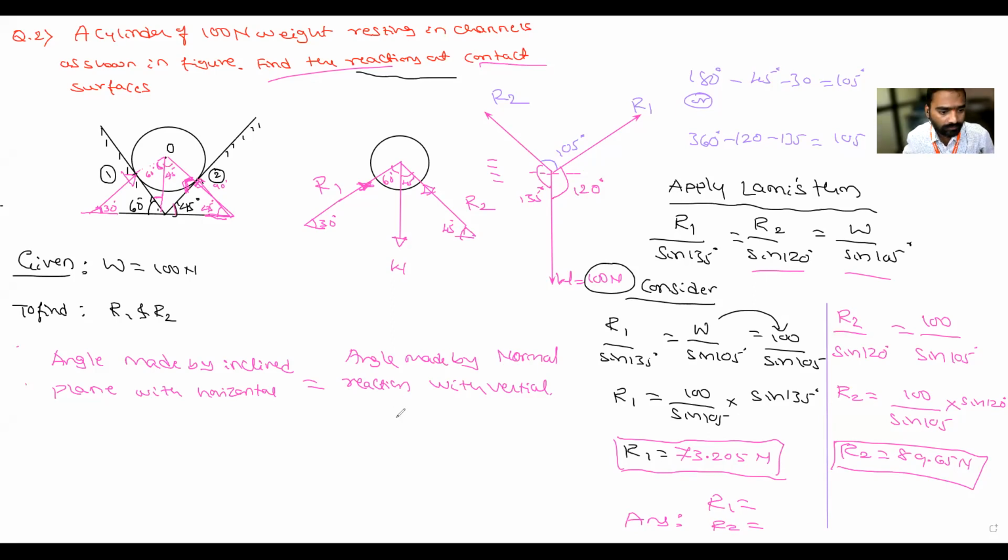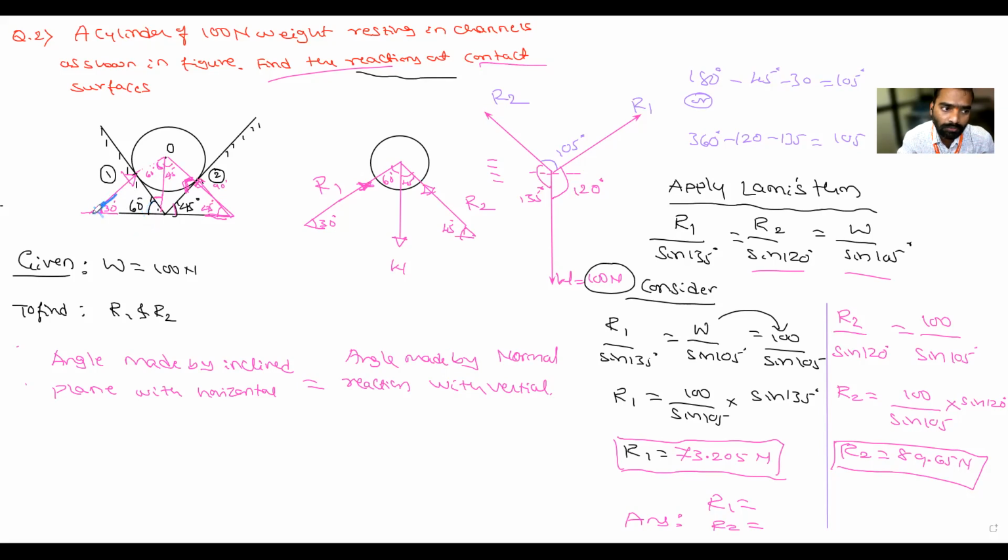If the plane angle is 20 degrees, then in the vertical it comes 20. If the plane angle is 30, then here also 30 comes. You can ask me, no? So if it is 60, this is equal to 30.